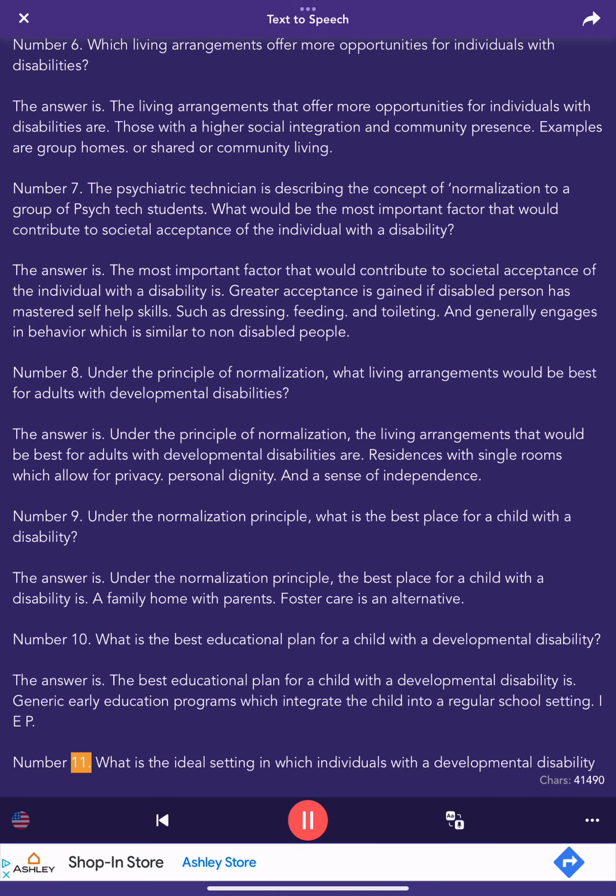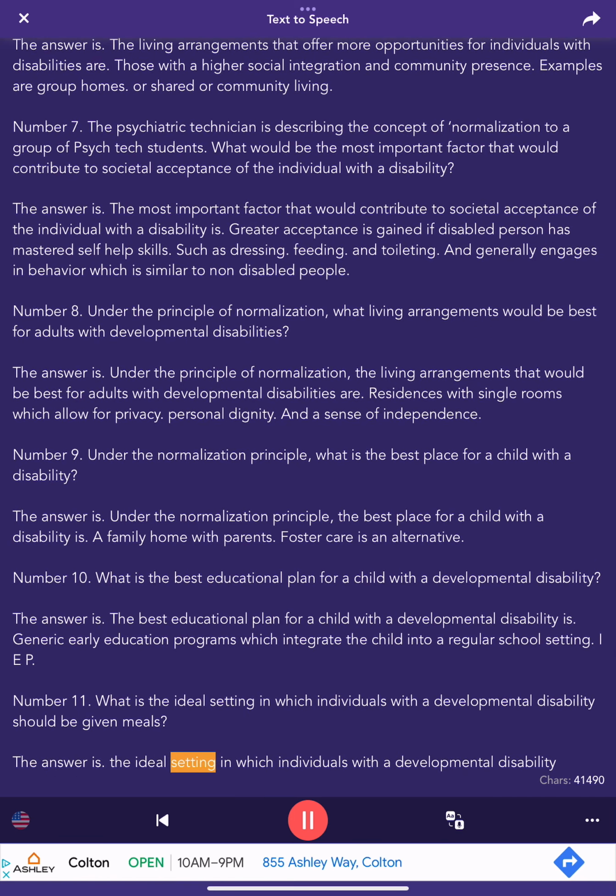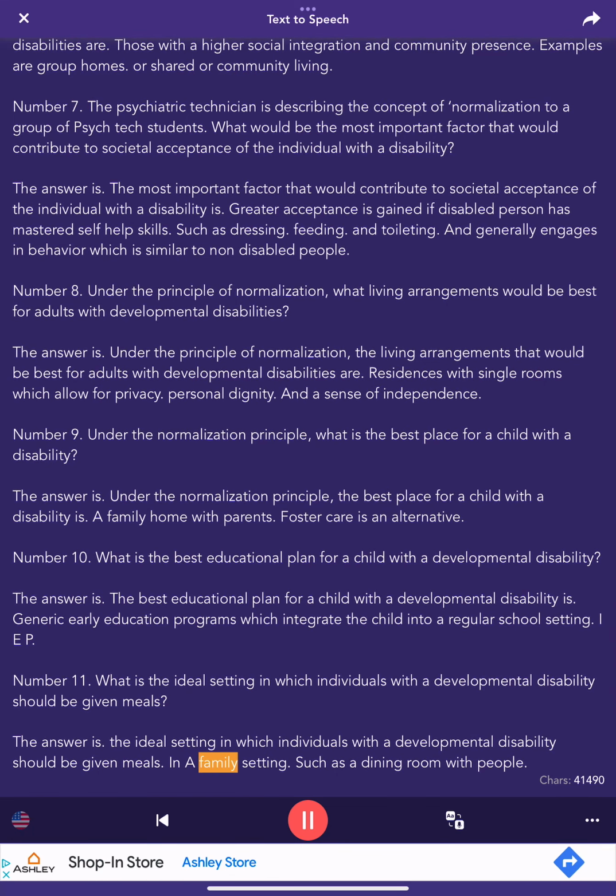IEP. Number 11. What is the ideal setting in which individuals with a developmental disability should be given meals? The answer is, the ideal setting in which individuals with a developmental disability should be given meals is a family setting, such as a dining room with people.